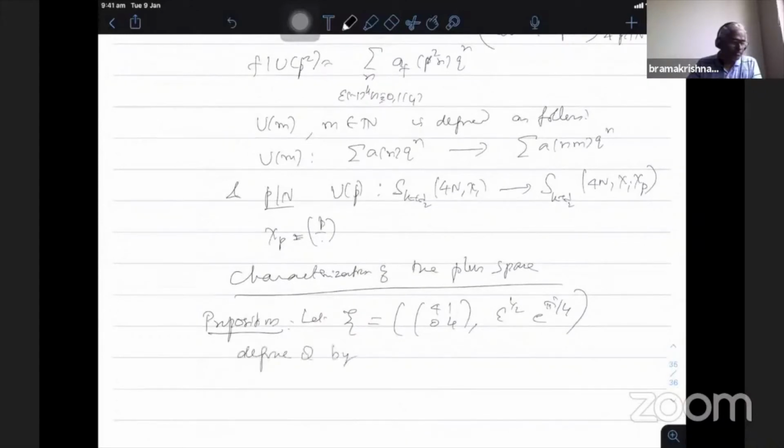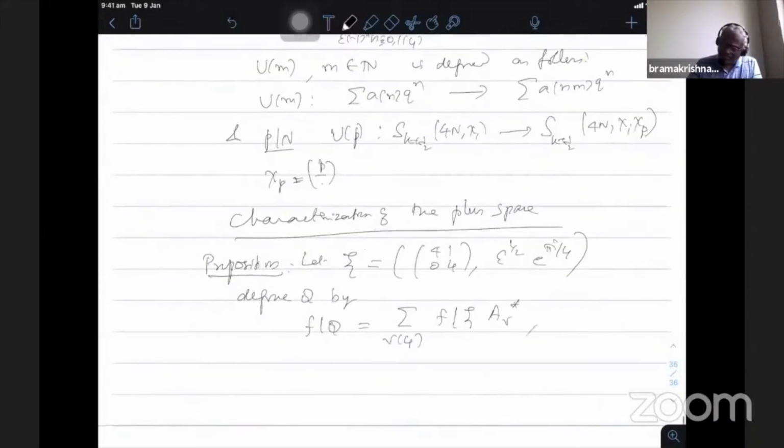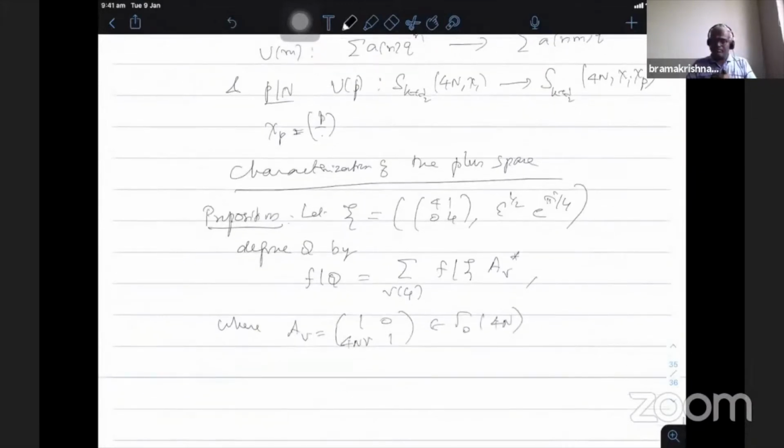q by f bar q is the summation over v modulo 4 of f bar, you apply psi, and then the trace is given by A_v star, where the matrix A_v is given by (1 0; 4v 1) in Gamma_0(4).